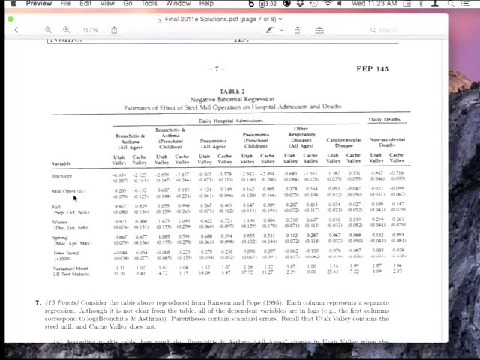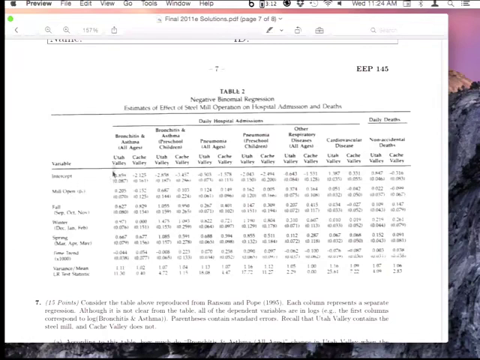But typically, especially if you had 10 or 20 control variables, you're not going to report all of the coefficients on those control variables, because they're not really of any interest to the reader per se. The reader wants to know that you are controlling for those variables, but they don't care about the actual coefficient on that variable, because they're not interested in the effect of some random control variable on the outcome. So typically you'll see only a smaller subset of the coefficients reported. In particular, often you're not going to see the intercept reported, because that's not of much interest to anybody. But again, this table happens to be the exception.